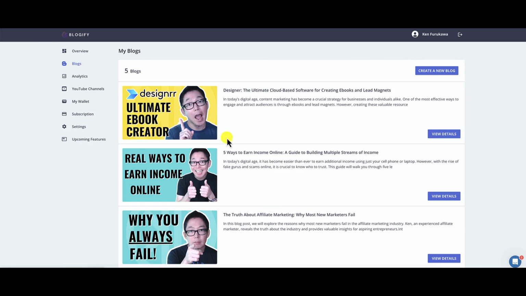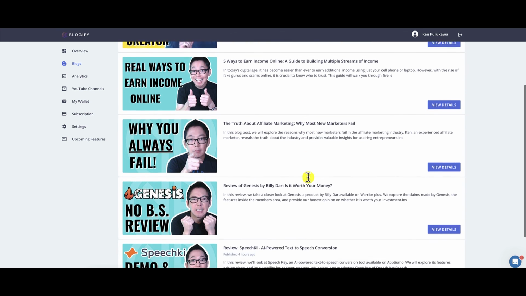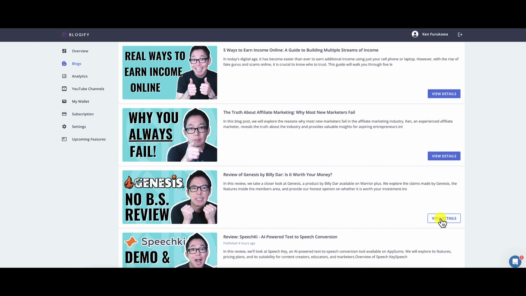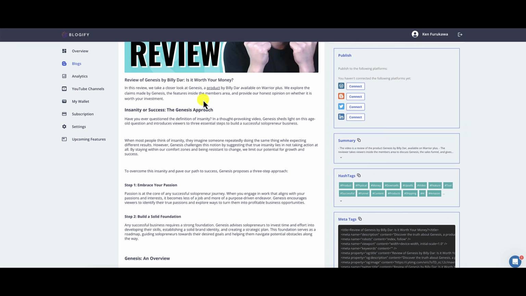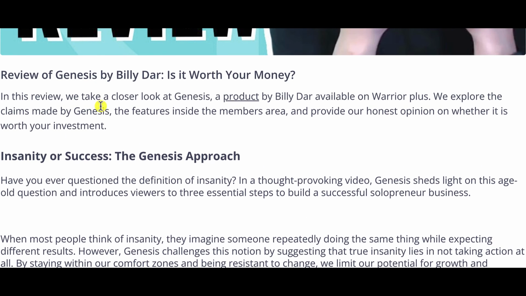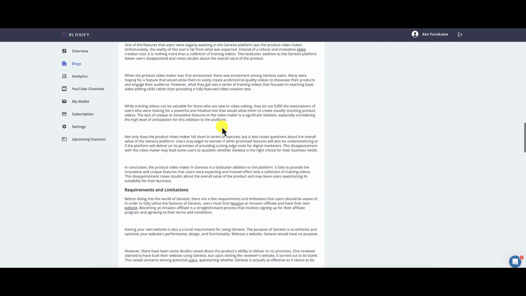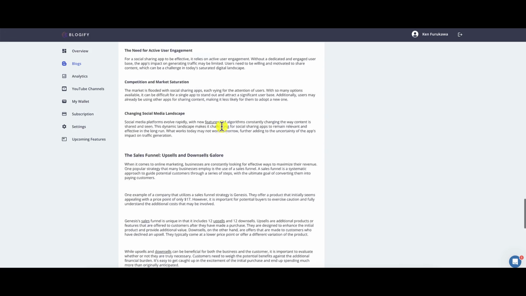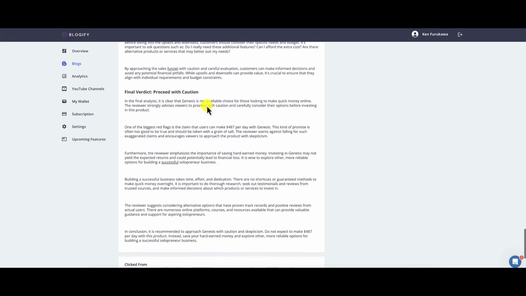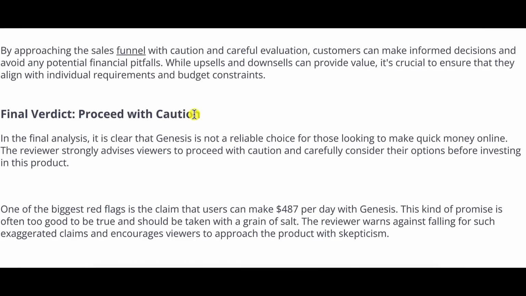So let's go back out here and take a look at this review again. Up here is fine. "In this review, we take a closer look at Genesis." That's fine. But as we scroll down to the bottom, this is where I noticed that it was kind of weird, because I always give my final opinion about a product. "In the final analysis, it is clear that Genesis is not a reliable choice for those looking to make quick money online."